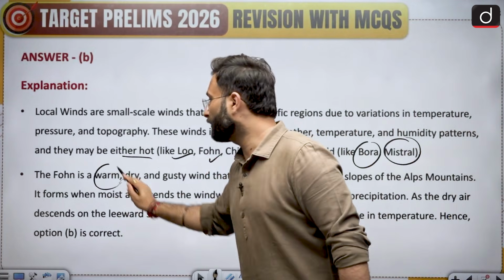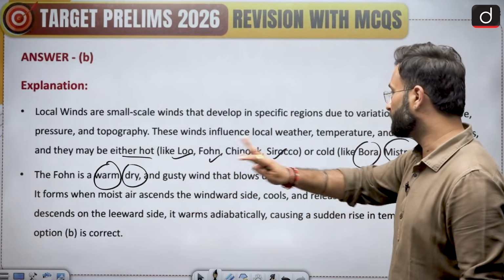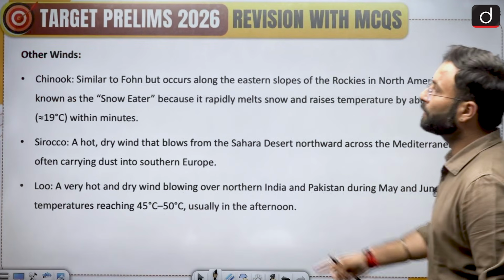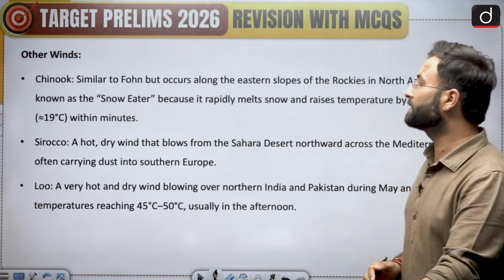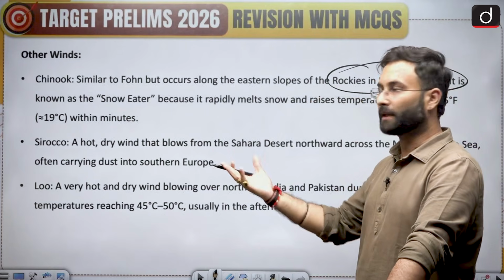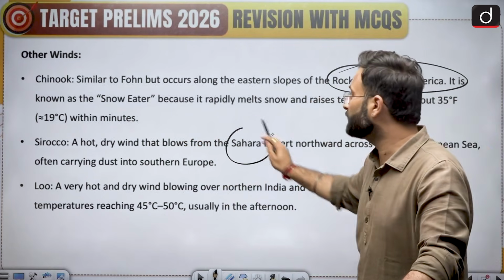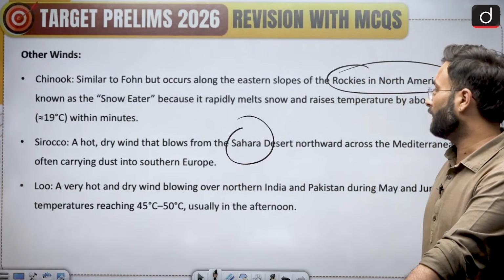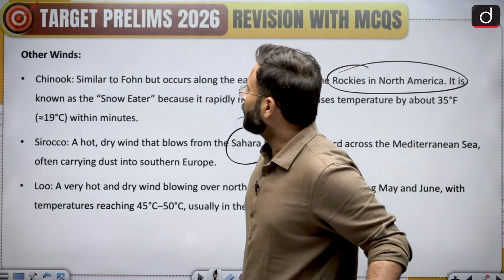Fohn is the warm and dry wind generated around the Alps region. The Chinook is also a warm local wind, generally in the Rockies in the North American region. Then Sirocco, in the Saharan region, and Lu, generally in northern India and the Pakistan region during May and June. Okay, so I hope that is clear.